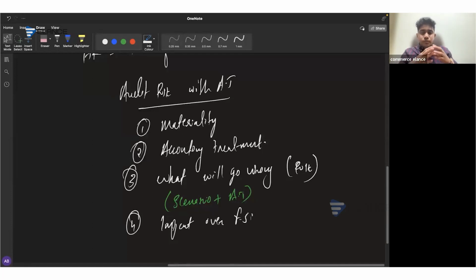And again, when you mention the accounting treatment, make sure that you are not required to write the accounting treatment excessively. At the same time, the required treatment should be there as well. Say, for example, we have studied the 5-step model for IFRS 15, right? First of all, we have to identify contracts with the customers. We have to determine the transaction price. Then we have to allocate the transaction price to the performance obligations on the basis of the standalone selling price. And finally, we need to recognize the revenue when the performance obligation in relation to that specific contract is satisfied. We have studied this 5-step model.